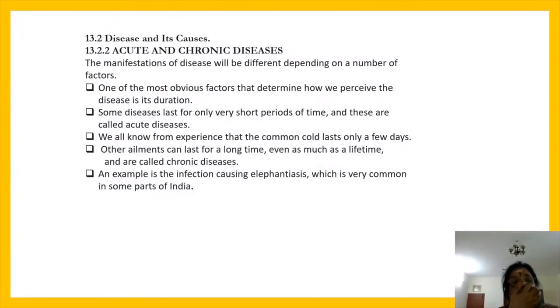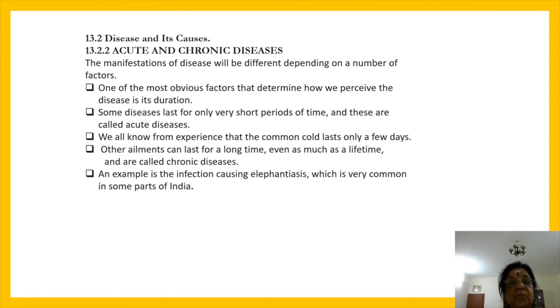The next one, disease and its causes as acute and chronic disease. இப்பதானே பார்த்தோம், அதே தான் நம்ம புக்ல உள்ளது போட்டிருக்கேன். Acute and chronic diseases. என்னெல்லாம்? Manifestations of disease will be different depending on a number of factors. The reasons it depends, it varies from person to person. So the manifestations of disease will be different depending on a number of factors.